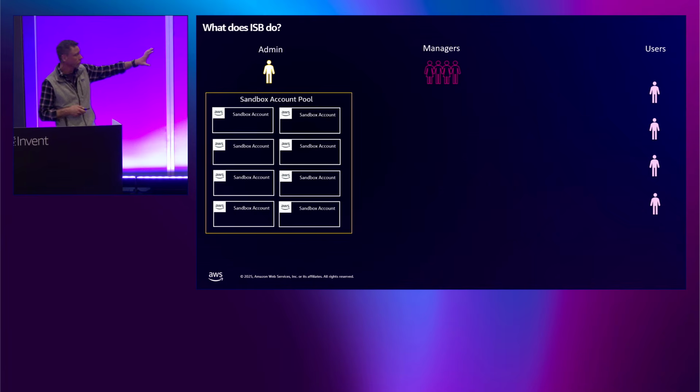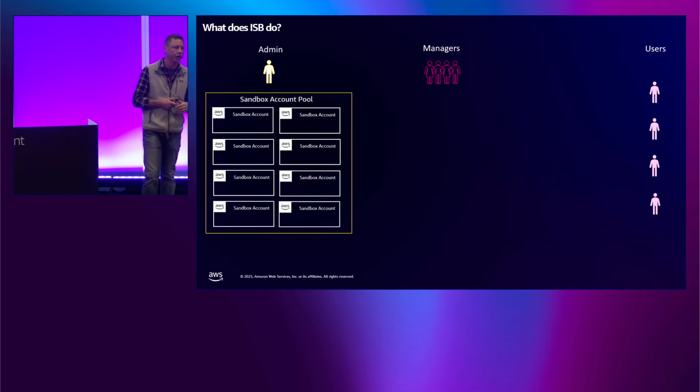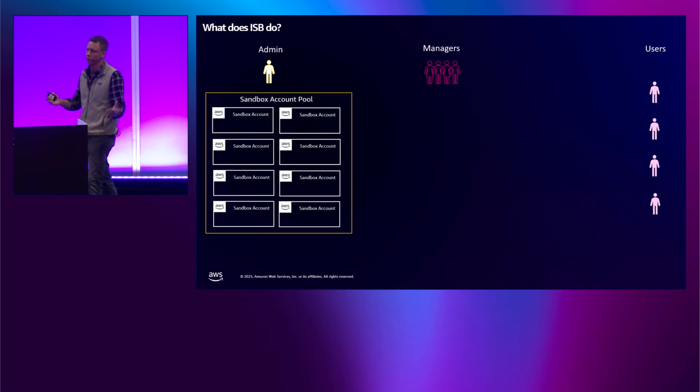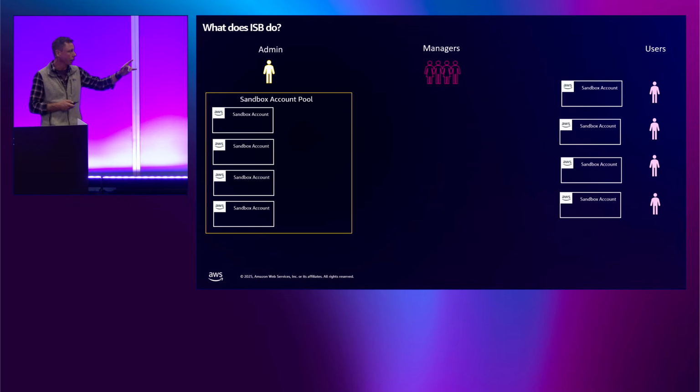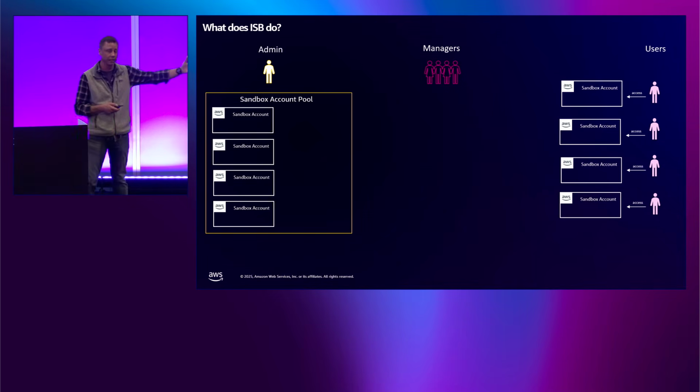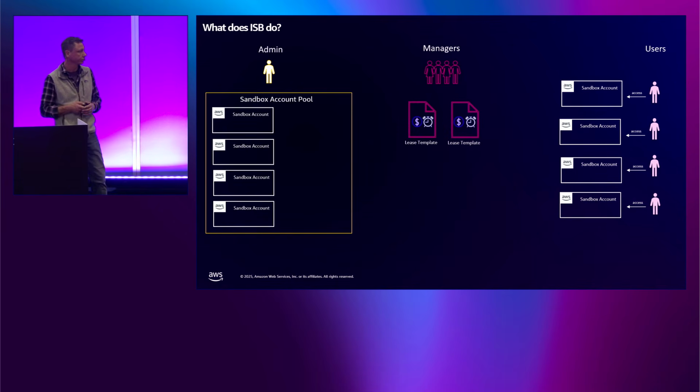So the way the solution works is somebody in the admin persona, again platform engineering, whoever creates AWS accounts, is going to pre-create a certain number of accounts. This could be 2 accounts, this could be 100, 1,000 accounts, and those accounts will be in an account pool. Then we delegate the ability for the managers to provision, or lease, these accounts to sandbox users and provide them access.